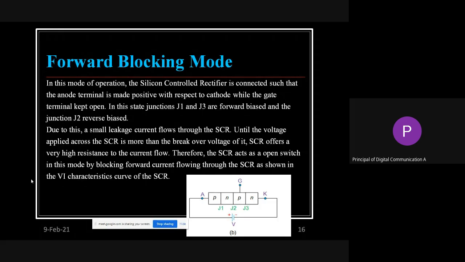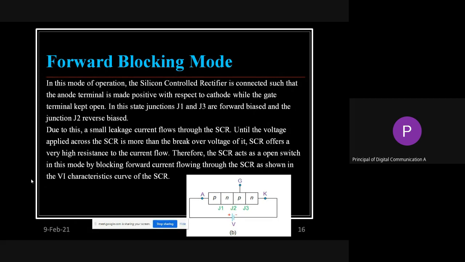Why? If you are looking at this particular diagram, the anode is connected to positive, the cathode is connected to negative. So J1 and J3 are forward biased. But at the same time, J2 is in reverse bias. That means the depletion region, if you are remembering the depletion region, gets to a maximum, and at that time it is not allowing the current to pass through it. This particular depletion region is not going to allow the current flow, and due to that it is blocking mode. It is noted like that.